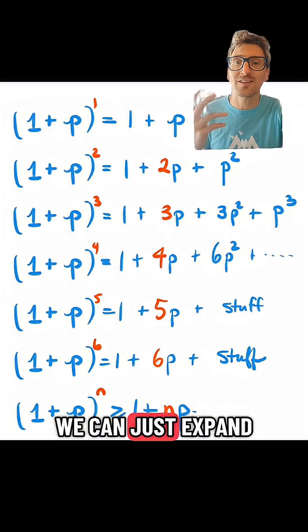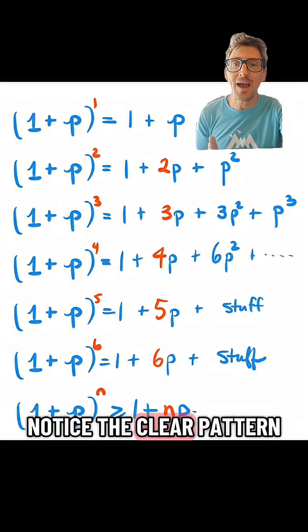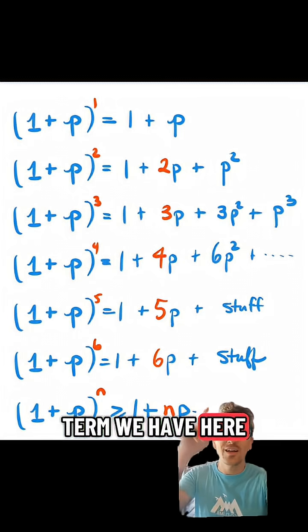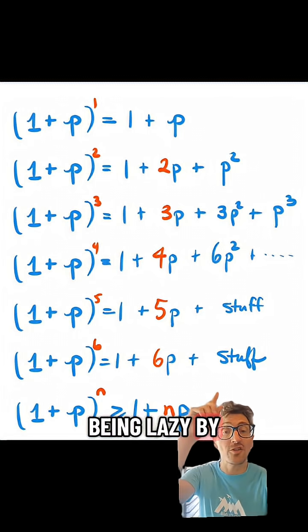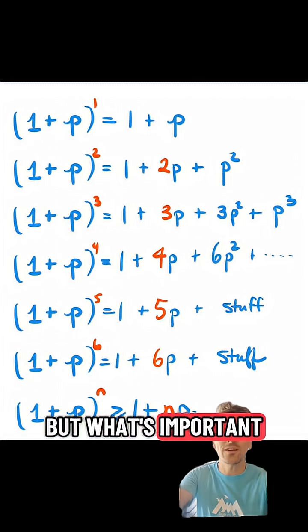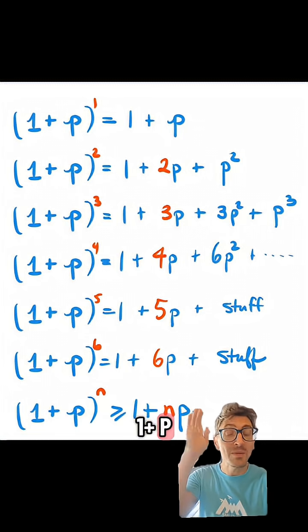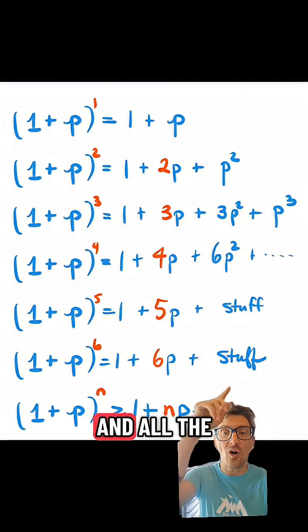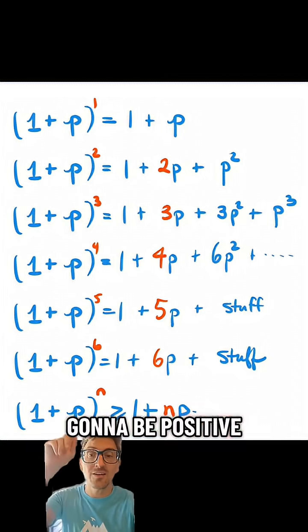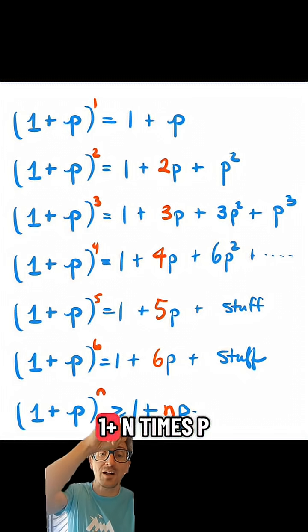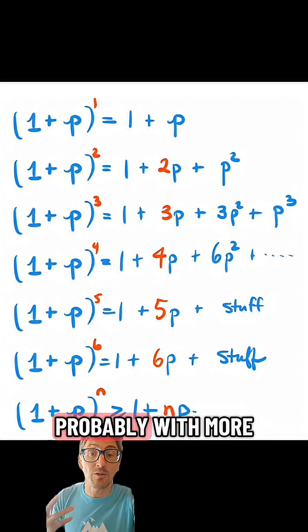These are things we can just expand, and if you notice the clear pattern, you see those exponents showing up as the first term we have here. Now this is kind of me being lazy by just writing stuff, but what's important is if we start with a number bigger than 1, then when we write it as 1 plus p, p is going to be a positive number, and all the stuff here is going to be positive. And so no matter what exponent we put here, we're always going to have at least 1 plus n times p, probably with more stuff.